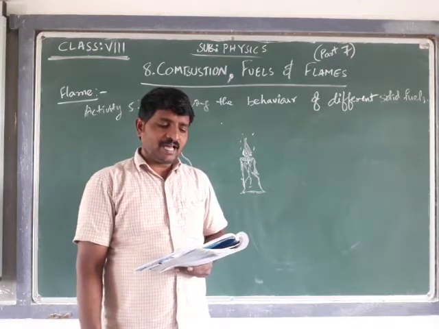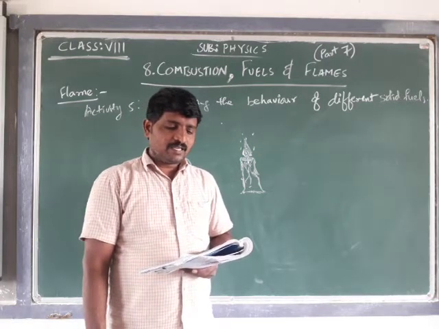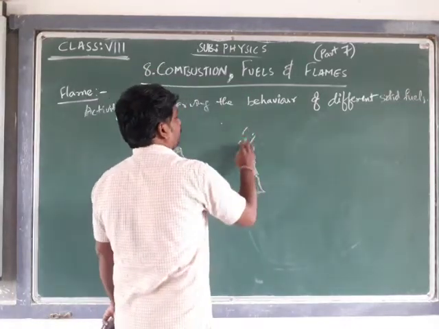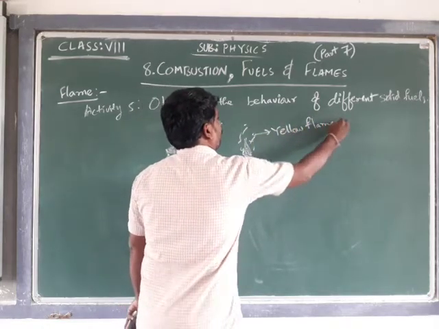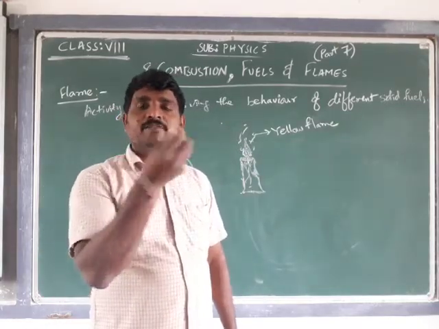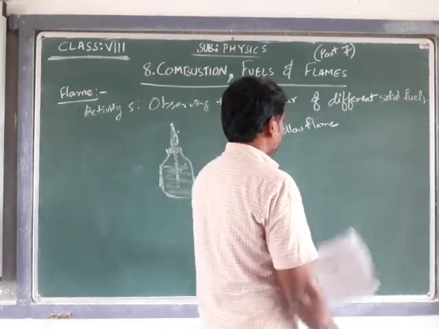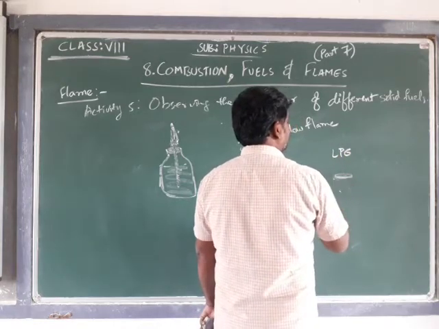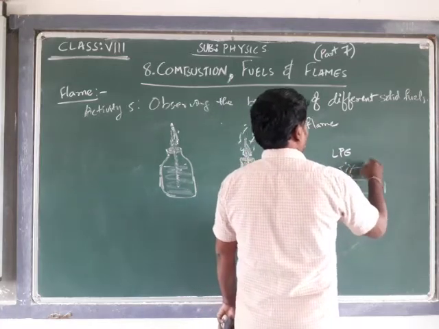In the Think and Discuss segment, we have: a wax candle burns with a yellow flame, while domestic gas burns with a blue flame. Why? The wax of the candle burns with a yellow flame, whereas domestic gas, LPG, burns with a blue flame. If you observe, LPG burners and gas stove burners burn with a blue flame.